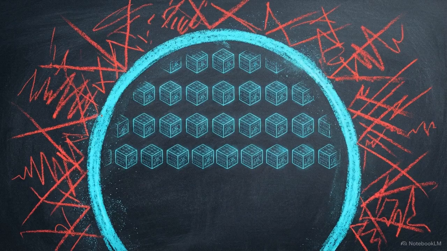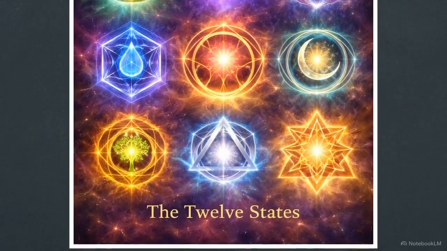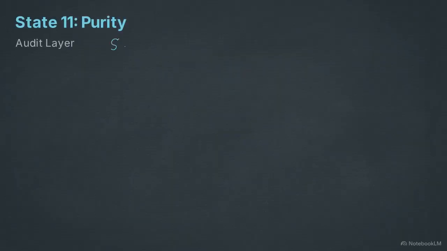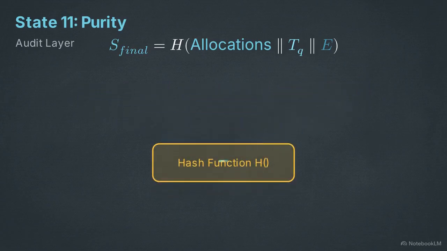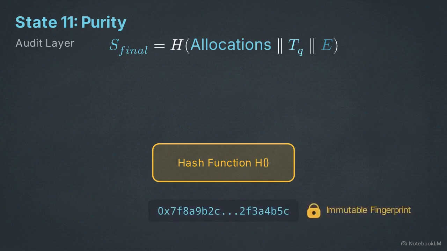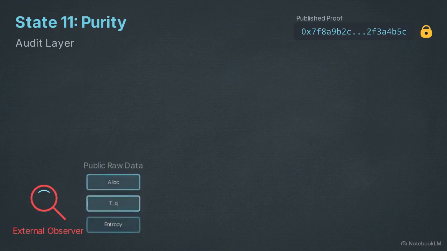Atomic settlement ensures that no user is ever left stranded in a partially failed state, shielding the entire participant pool from mid-execution exploits. The process concludes with State 11, purity, which seals the protocol. The contract generates a final state hash. As illustrated by this equation, it binds the entire sequence, all executed allocations, the quantum timestamp, and the multi-source entropy into one permanent fingerprint. This establishes a rigorous audit layer.